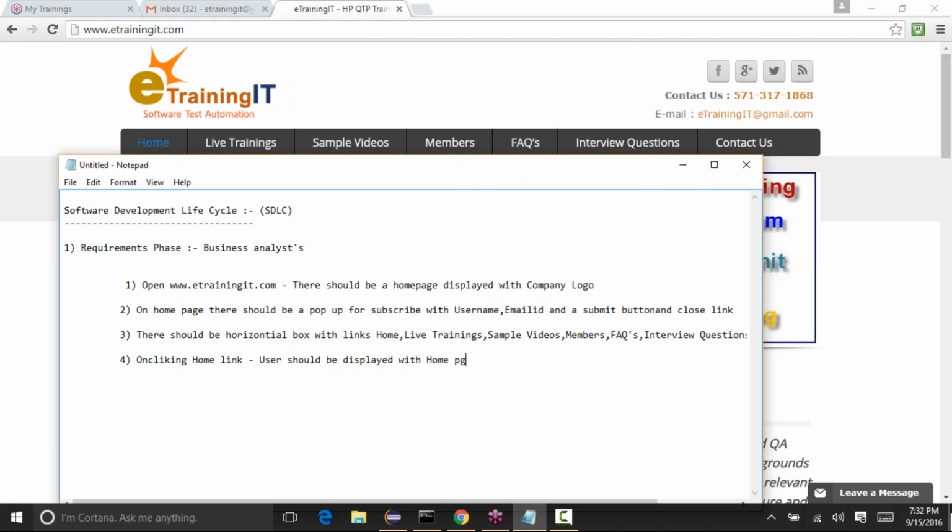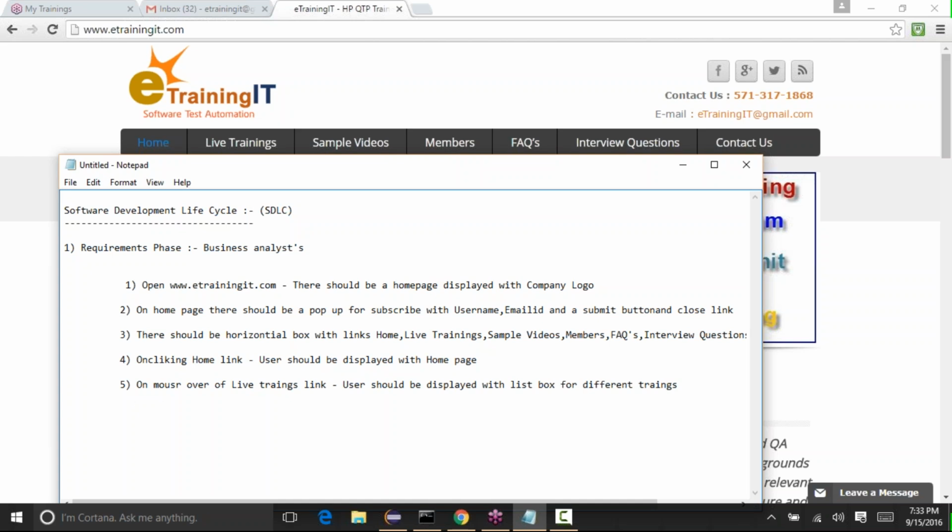And one more requirement can be for live trainings: on mouse over of the live trainings link, the user should be displayed with a list box for different trainings.